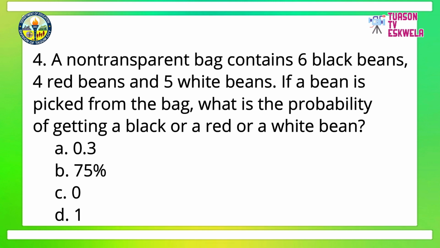Number 4. A non-transparent bag contains 6 black beans, 4 red beans, and 5 white beans. If a bean is picked from the bag, what is the probability of getting a black or a red or a white bean? A. 0.3, B. 75%, C. 0, or D. 1. Your time starts now. The answer is letter D, 1.